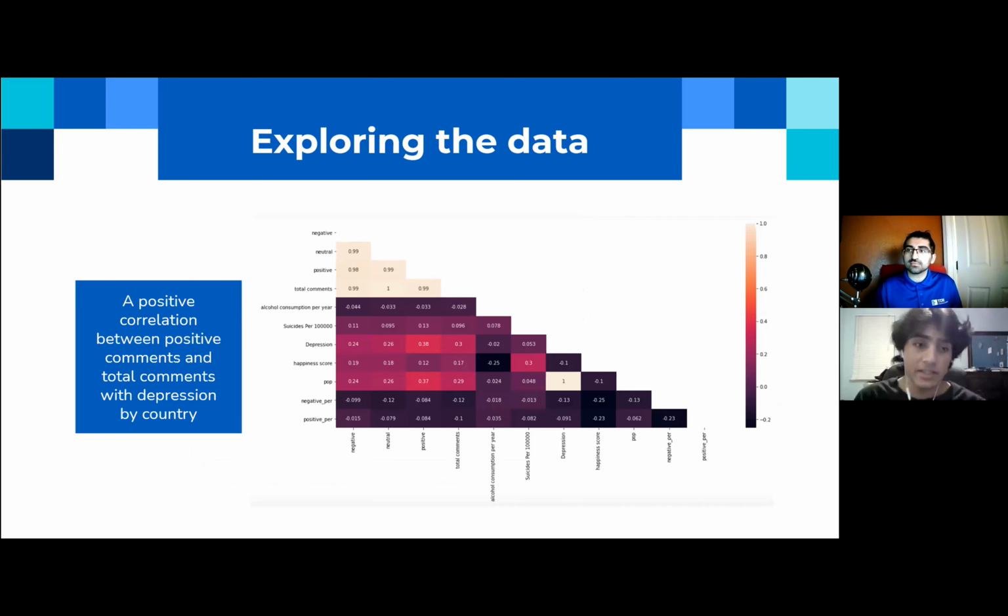We wanted to see a strong positive correlation between negative sentiment and things like depression and suicide rate. But instead, we found a positive correlation between positive sentiment and depression, which was unexpected. Granted, we have to take this with a grain of salt because our mental illness indicators are from 2018, since there's no data published for 2020 at the time of our project. However, it is interesting to note that the relationship isn't what we expected.